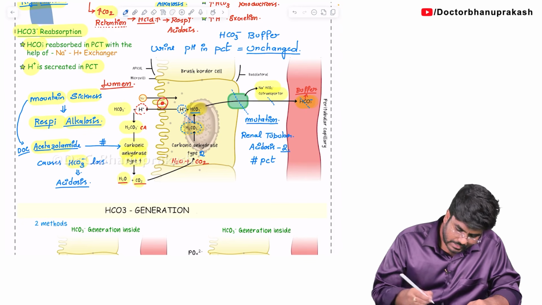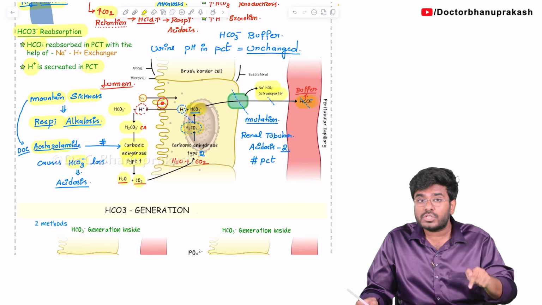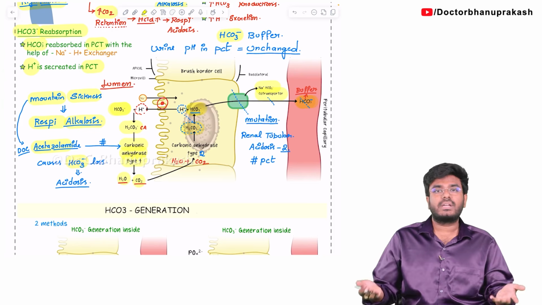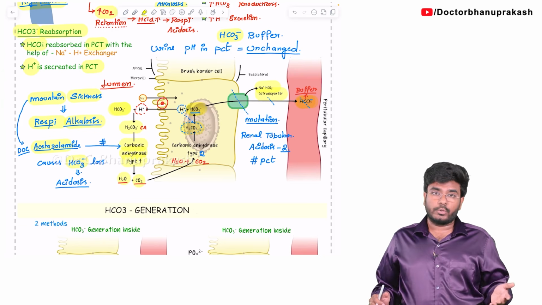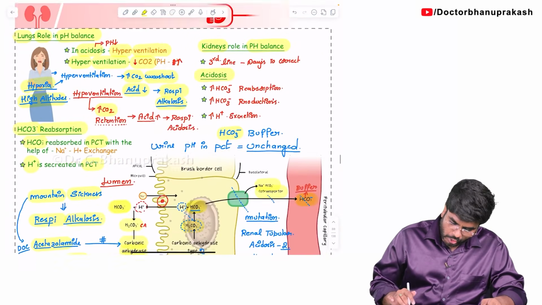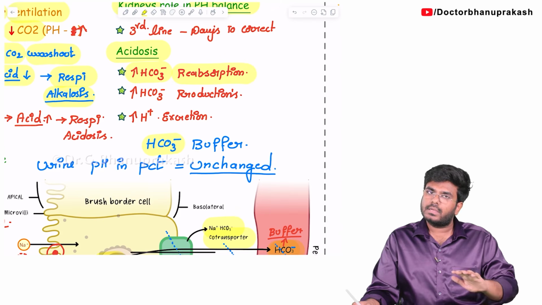So tell me, what is the most important urinary buffer in the PCT? Yes, bicarbonates are there. These bicarbonates are acting as a buffer and don't allow the urine to become acidic. Done. Next step: let's see how bicarbonates are generated. This first topic, bicarbonate reabsorption in the PCT, is completed.